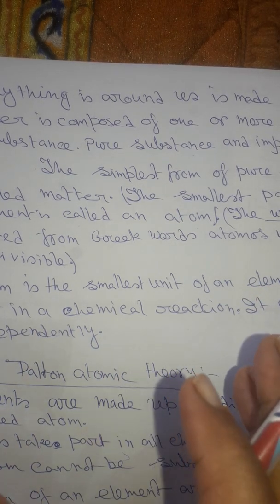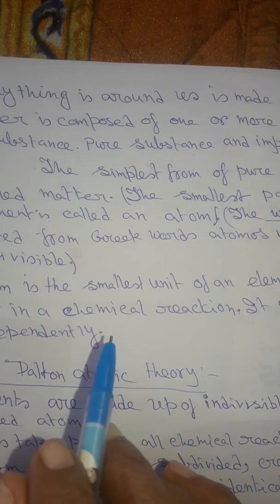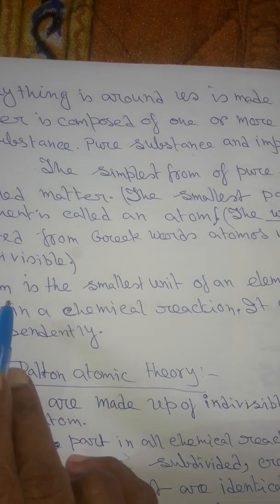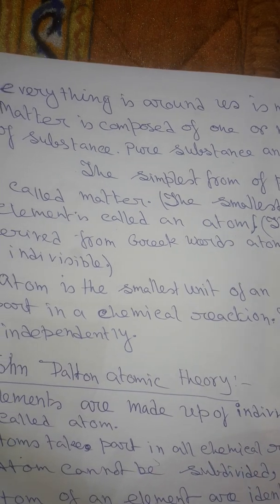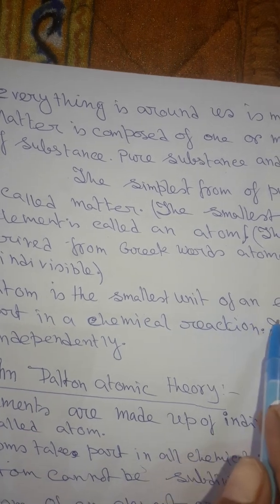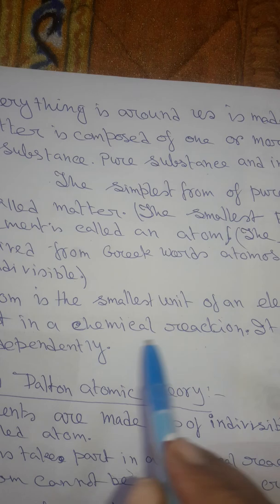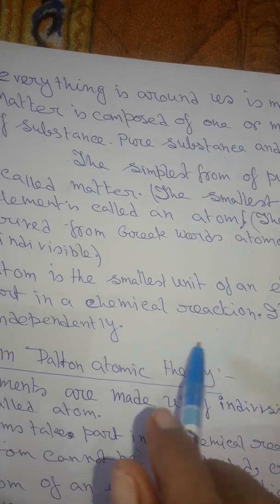Atom is the most important part in the atomic structure. Okay. Main hero here is the atom. In the atomic structure, the main hero is the atom. Atom is the smallest unit of an element that takes part in a chemical reaction. It cannot exist independently.